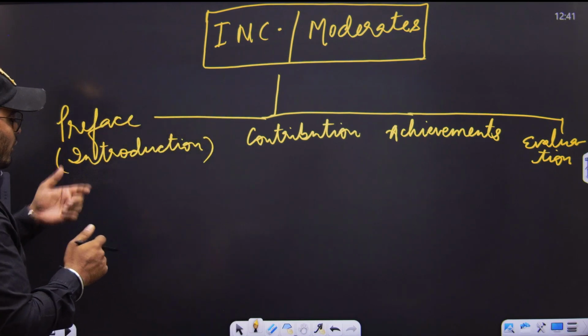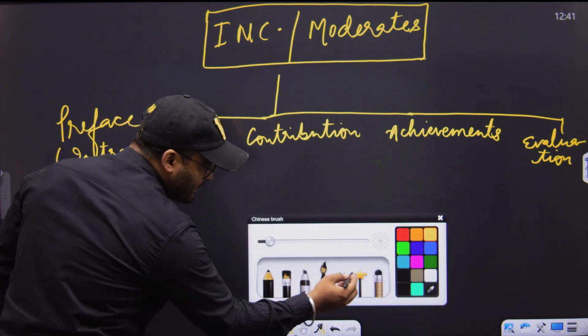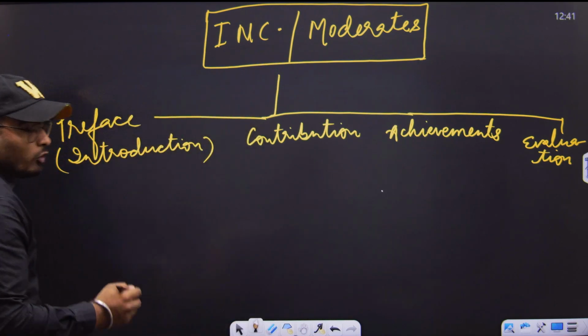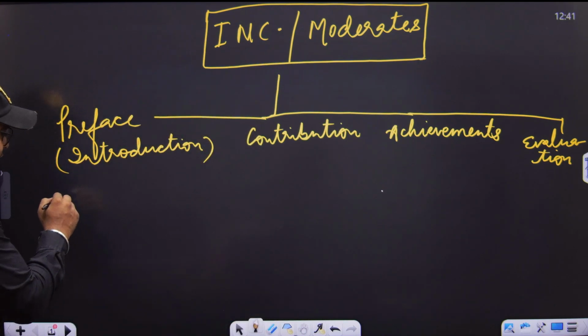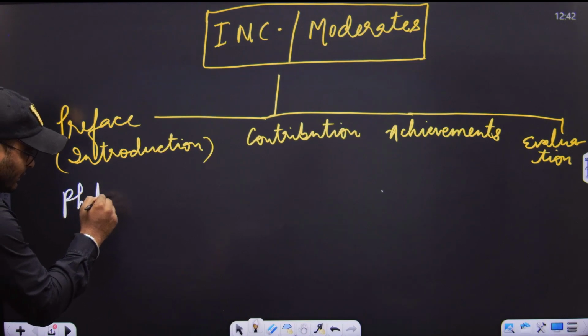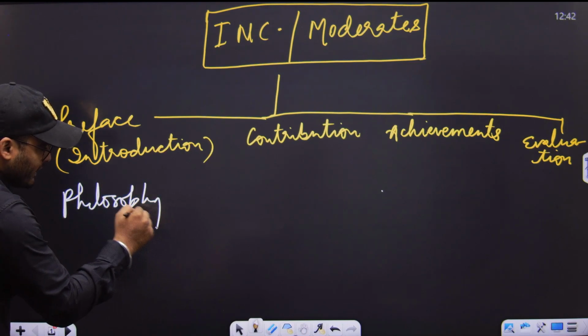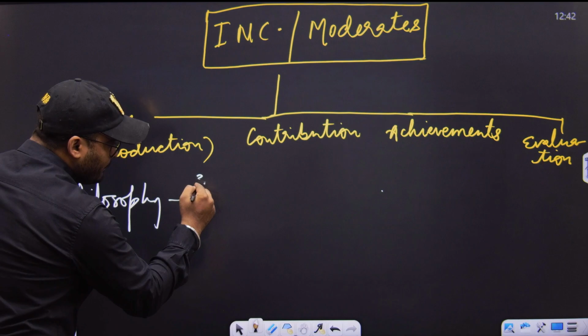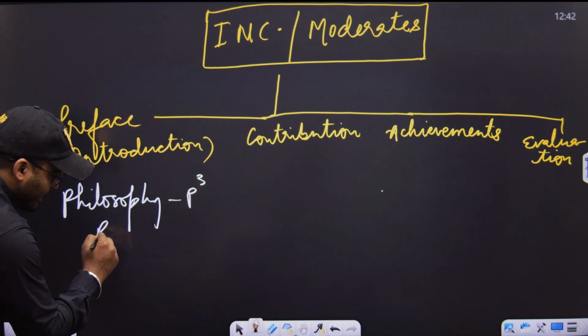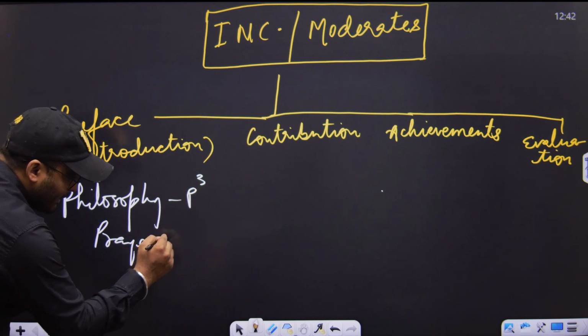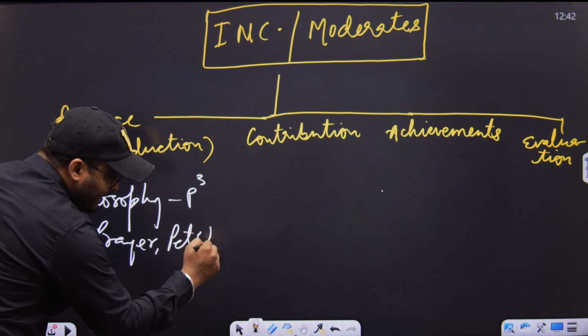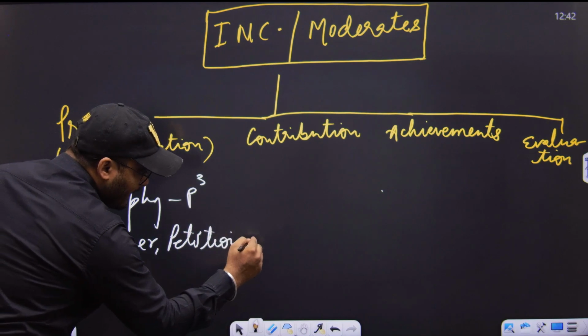Now, with respect to the introduction, what was the philosophy of the moderate phase? Their philosophy is also known as PPM philosophy. It stands for prayer, petition, and then mild protest.